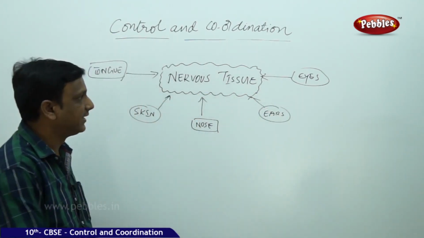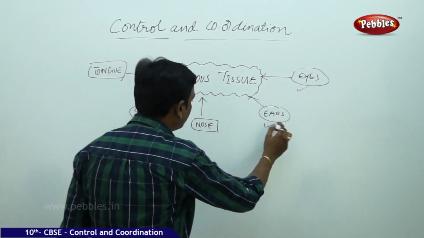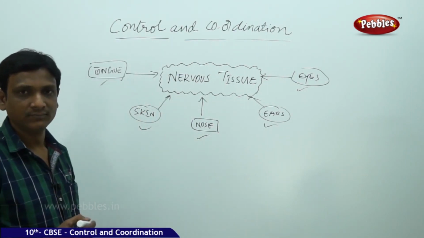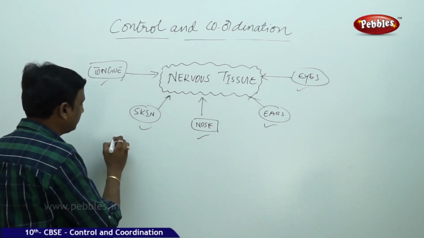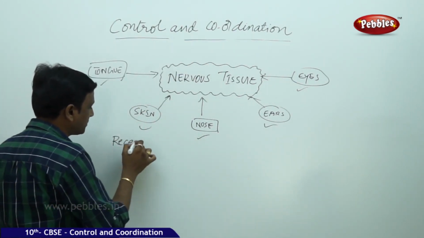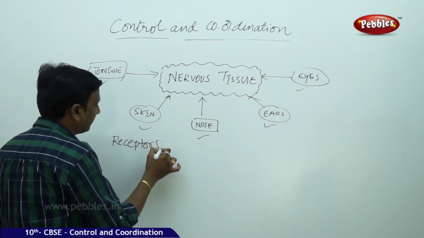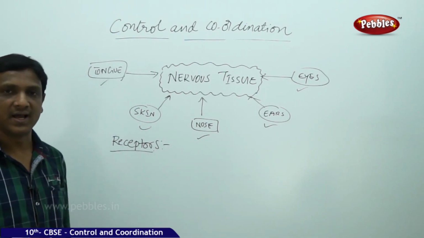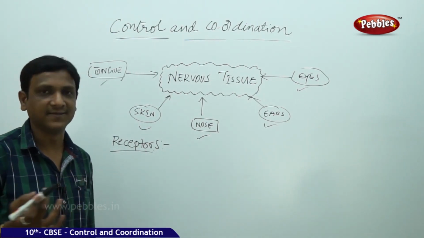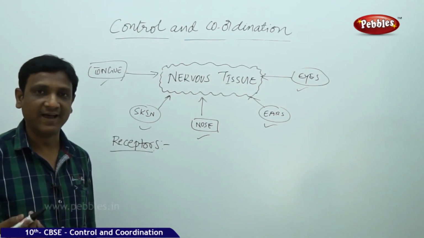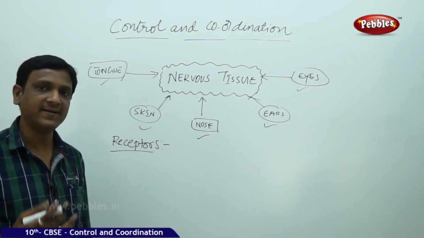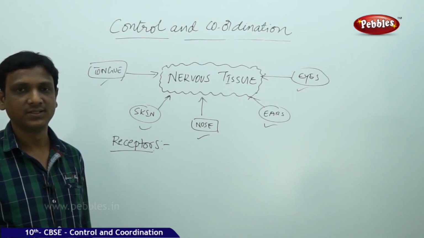So these kinds of specialized tips, the nerve cells with specialized tips, are found in these sense organs. What are they? Eyes, ears, nose, skin and tongue. That means we have the specialized nerve tips called receptors. A single receptor cannot identify all kinds of changes. So we have different kinds of receptors to identify different changes in the environment.